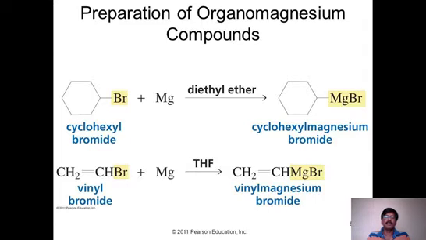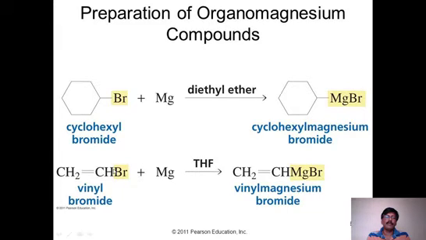So alkyl halides, when they react with magnesium in the presence of ether, give alkyl magnesium halide. Here it is taken as aryl, but you can take any alkyl group here. So this is how alkyl halides on reaction with magnesium in the presence of ether give alkyl magnesium halide as the product.